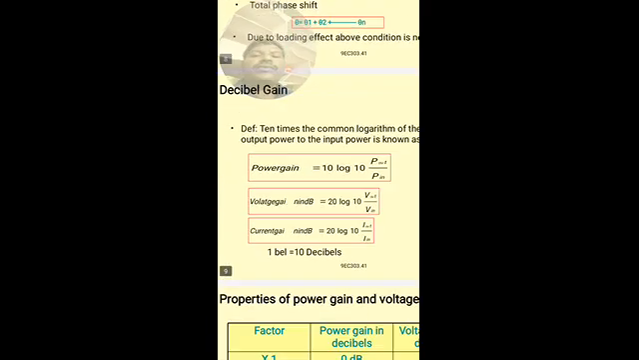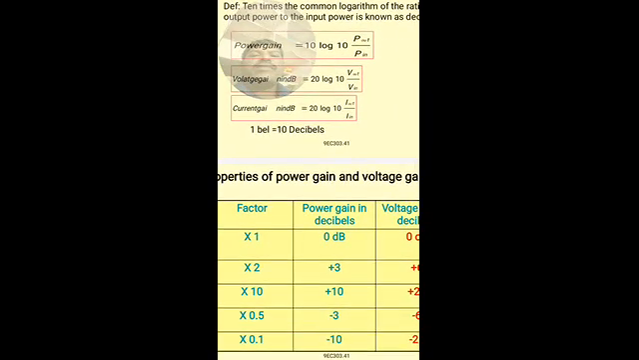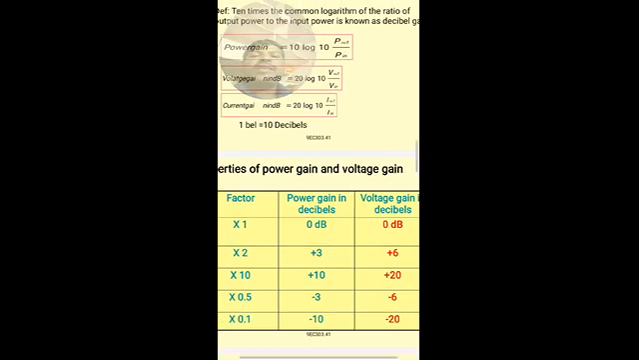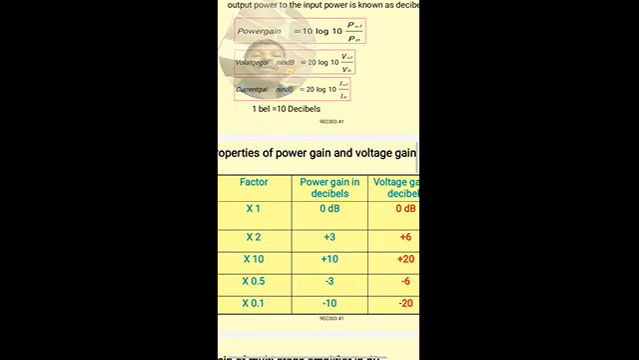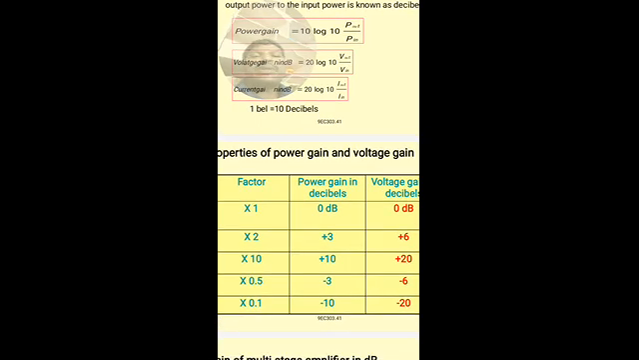Coming to the properties of the voltage and power gain, see here. When the factor is 10 power 1, the power gain in decibels is 0 dB. When the gain of the amplifier is 100, that is factor 2, 10 into 10 power 2, on the dB scale the power gain is 3 dB, and the voltage gain is only 6 dB.